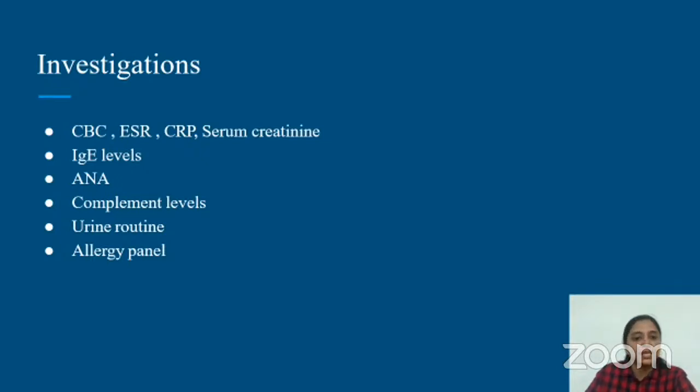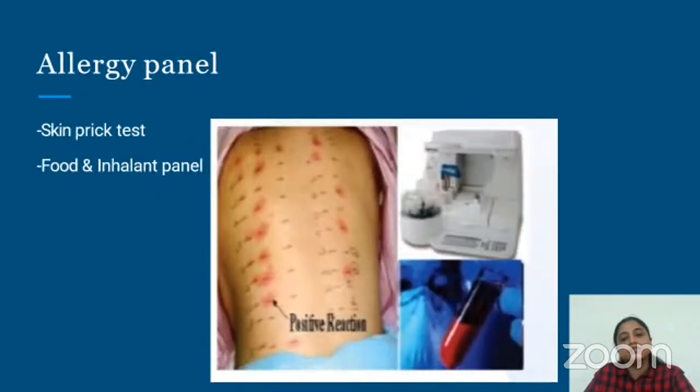When all these tests are done and IgE levels are high, we proceed with what is called an allergy panel. What is this allergy panel? Allergy panel is of two types. One is skin prick test and the other one is food and inhalant panel. As you are seeing in this picture, here you are seeing the forearm of a patient which has been injected with various allergens, and you wait for a reaction to label it as a positive or negative reaction, and that is how you find out which allergen is causing allergy in that specific individual.